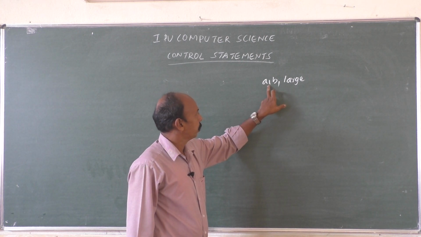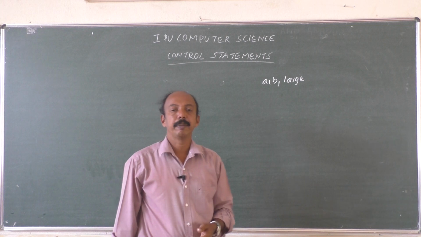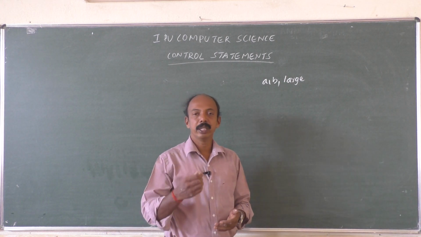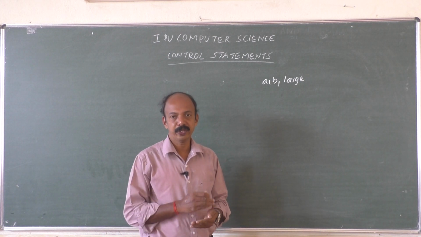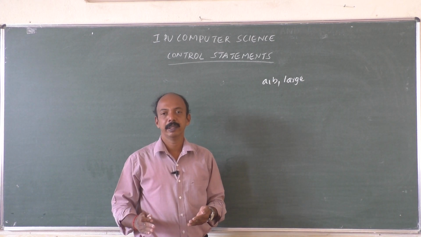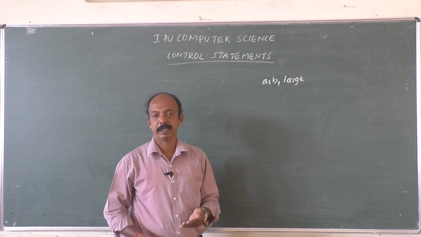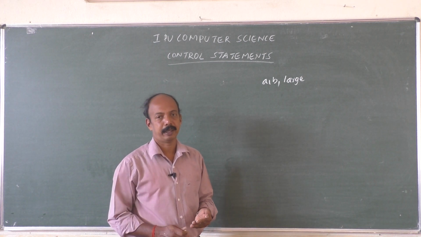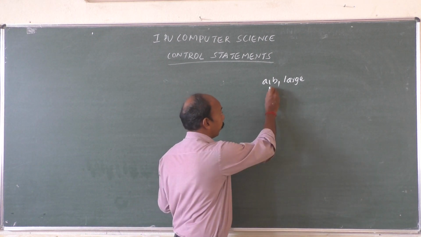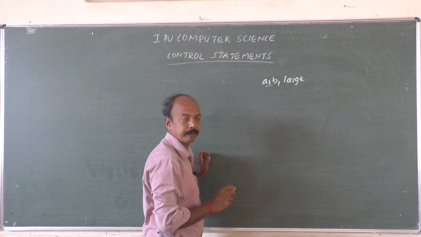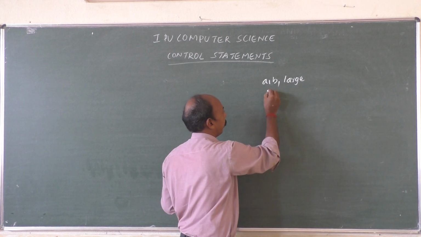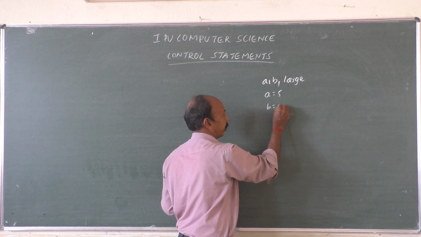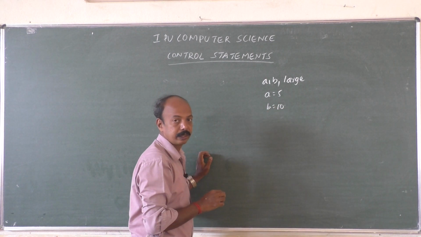See, here two numbers are there, A and B. We want to find out the larger of two numbers, and we have only a simple if expression statement. Then next one will be the next statement. Else part is not there, only if part. That's why we have to assume something. Let us assume that the value of A is equal to 5 and the value of B is equal to 10. We want to find out the larger of two numbers.